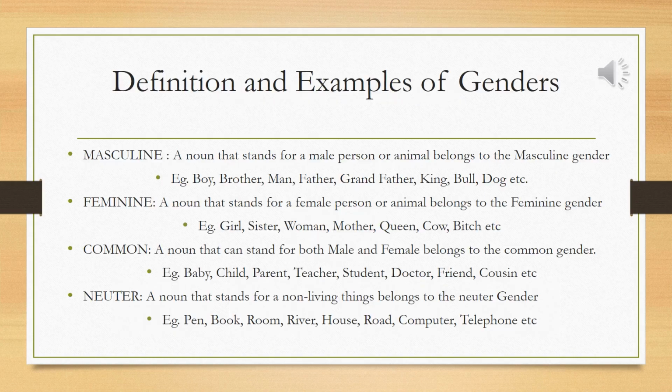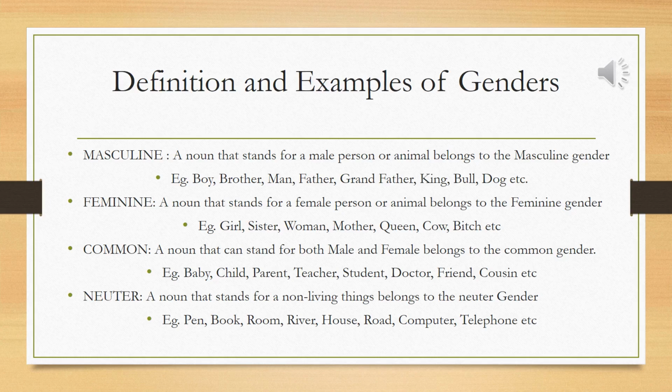Students, now let's see the definitions of each gender with examples. First, masculine. A noun that stands for a male person or animal belongs to the masculine gender. Examples: boy, brother, man, father, grandfather, king, bull, dog, etc. These are the examples of masculine.